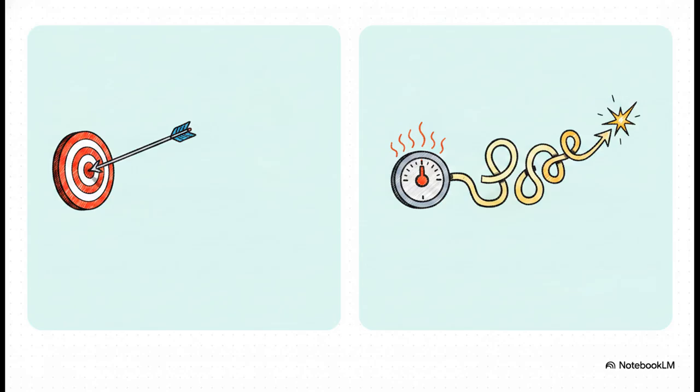But then you have temperature sampling. You can literally crank up the temperature parameter to reshape those probabilities. It introduces a bit of dynamic chaos and creativity into the generation. Suddenly, the model might pick slightly less probable words, which makes the text feel incredibly dynamic, human, and natural.